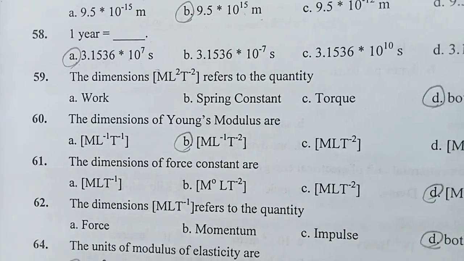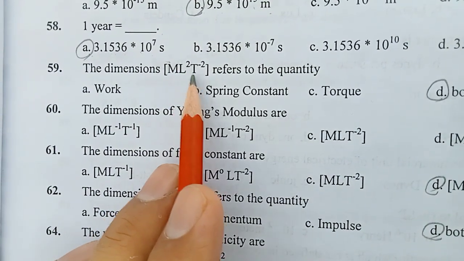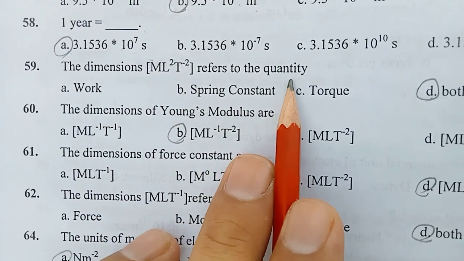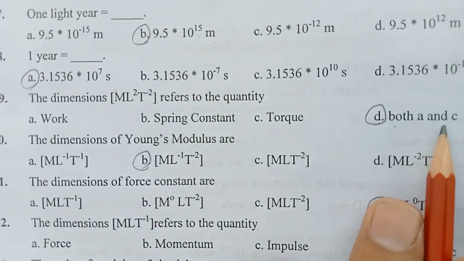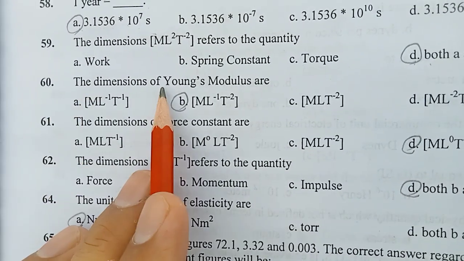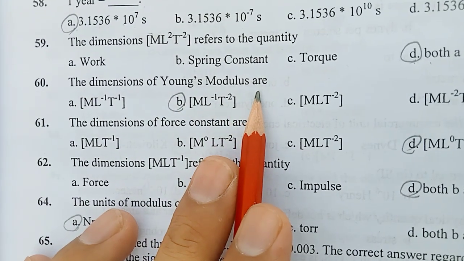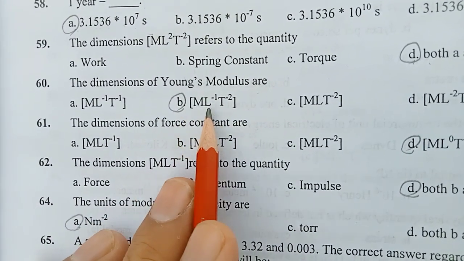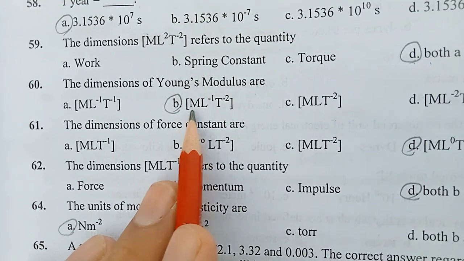Question number 59. The dimensions M L square T minus 2 refer to the quantity. Right answer is both A and C. D is the right answer. Question number 60. The dimensions of the Young modulus are. Right answer is M L minus 1 T minus 2.